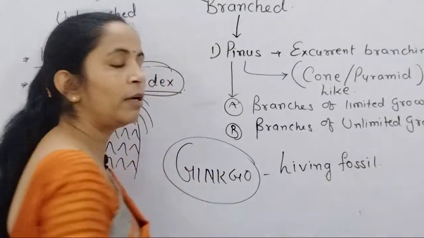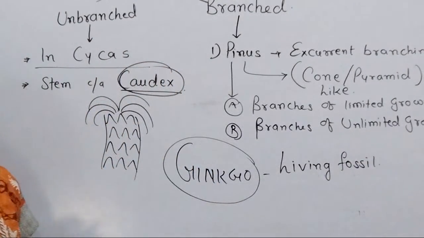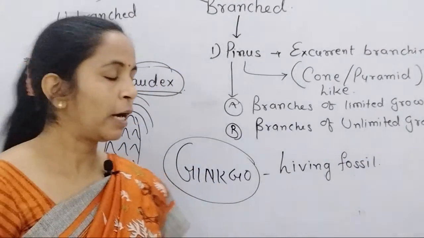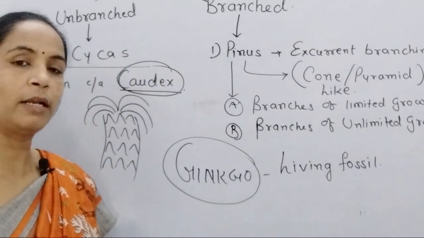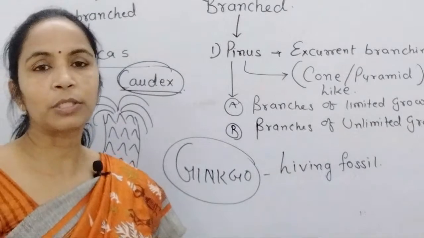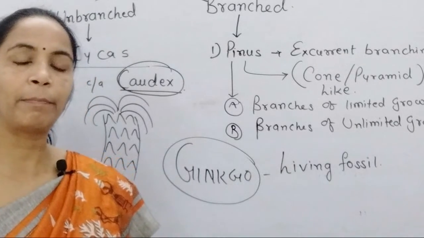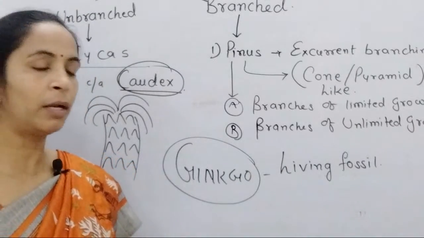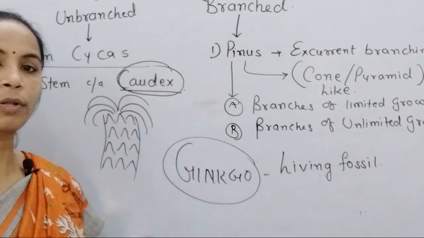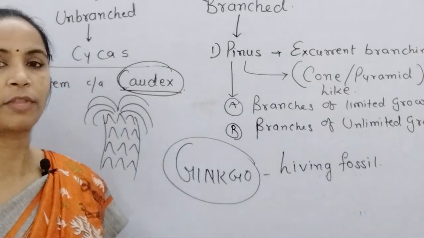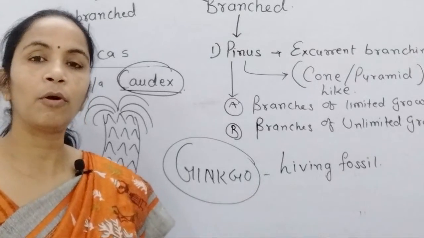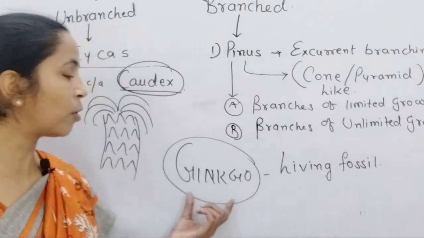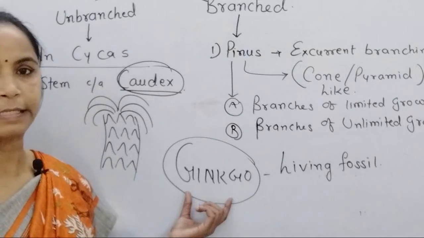Ginkgo is very well known for the specific shape of the leaves, and one of the reasons, that is not in our syllabus, is that the leaves were excessively used by tribal peoples, initially wild people, for clothing purpose, for shelter purpose, and because of that slowly the ginkgo today comes under the category of living fossils. So for ginkgo also a diagram is provided in NCERT.